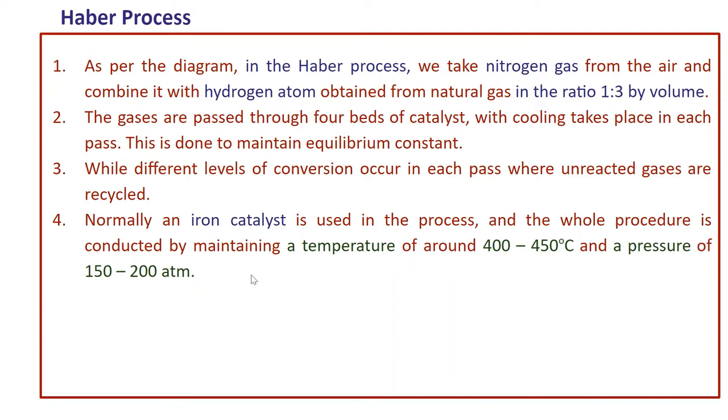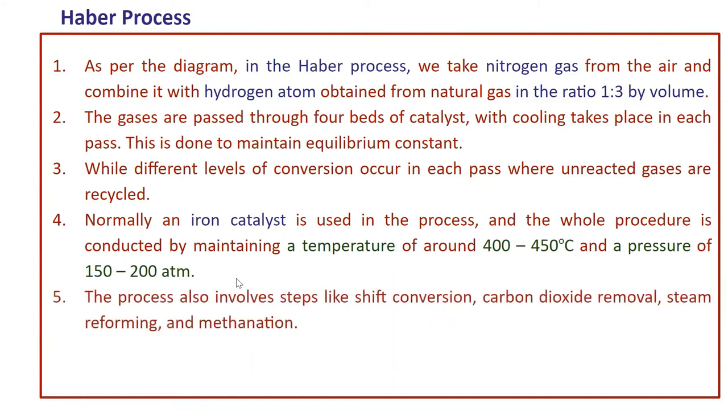So we should remember the conditions for the manufacture of ammonia by the Haber process. The catalyst iron is used, the temperature is about 400 to 450 degrees Celsius, and the pressure is about 150 to 200 atmospheres.